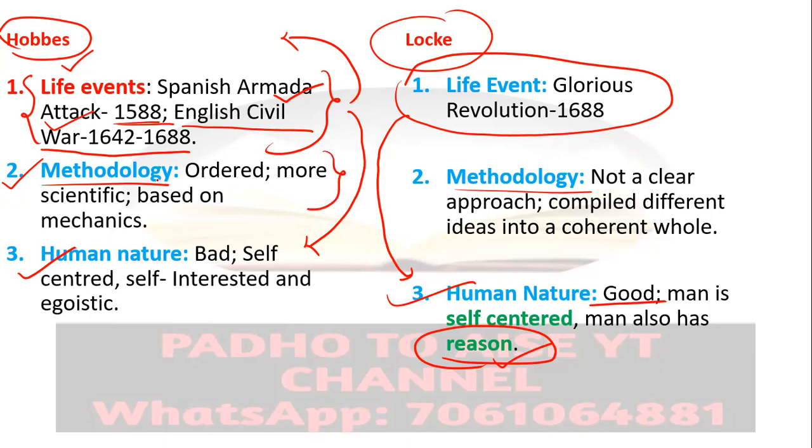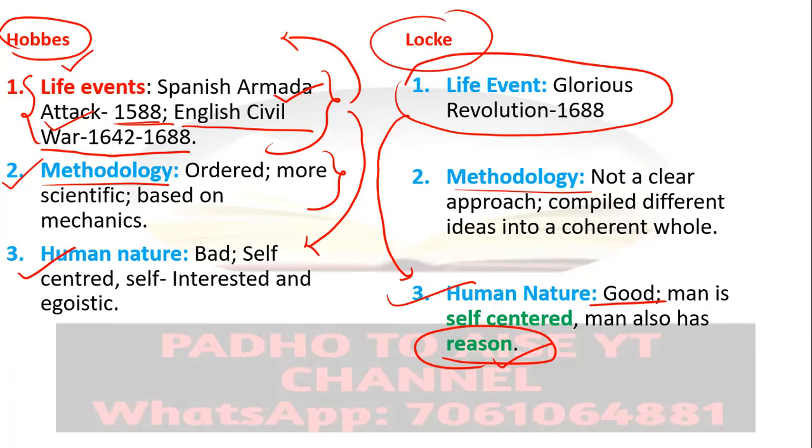Now, let us talk about methodology. If we talk about the methodology of Thomas Hobbes, it is more scientific in nature. The methodology of Hobbes is ordered in a sequence. In fact, it is inspired by Galileo. Like in physics, we have our methodology in mechanics, in the same way.